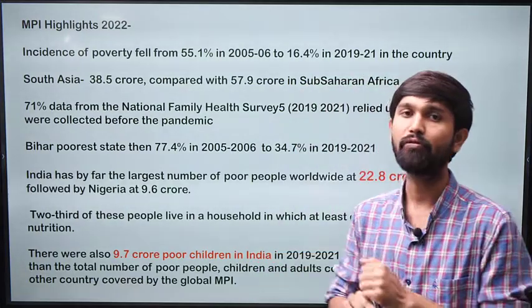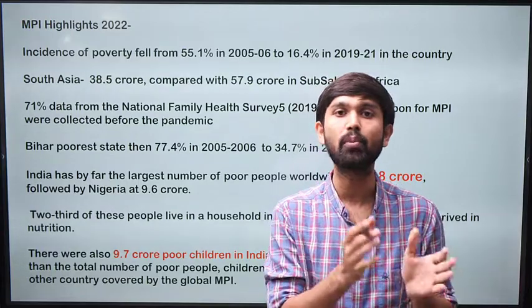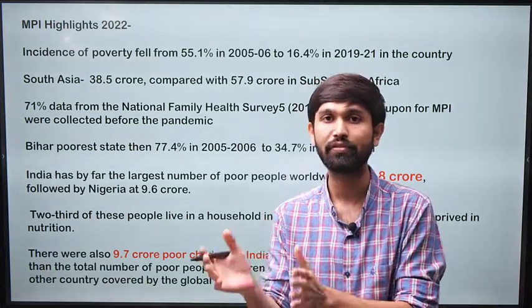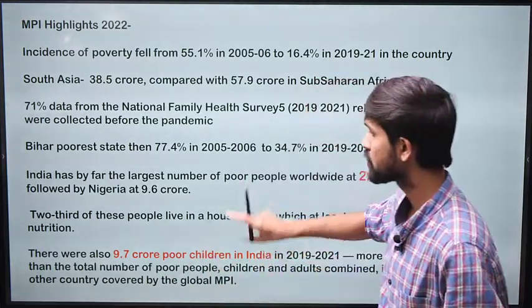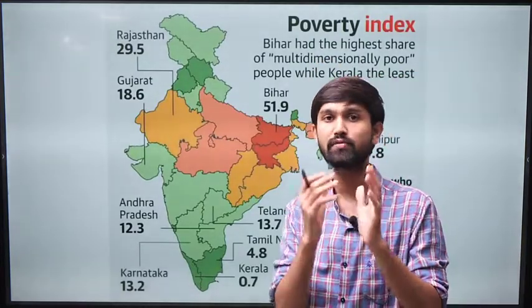So that is why whenever we measure the data, the measuring of the data is the starting point for a holistic and effective policy to be made in this regard. So this is the condition with respect to the multidimensional poverty index for India.